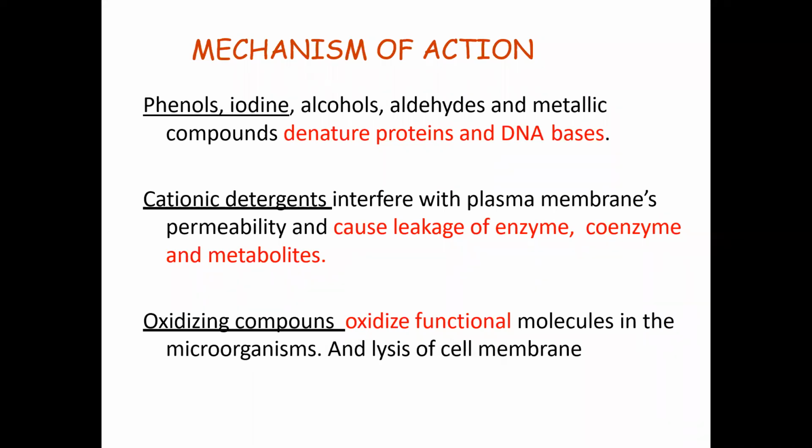After thinning of the cell membrane, different enzymes, coenzymes and metabolites can leak from the cell. If they leak, the total metabolic process of that cell changes and that particular organism is killed. This is particularly true for the cationic type of detergents.